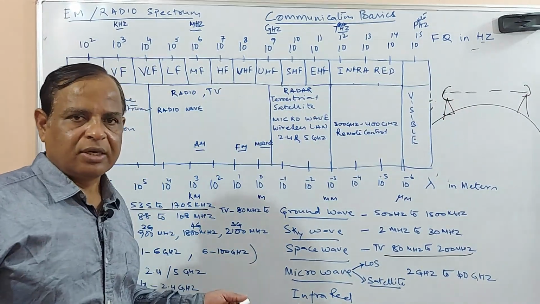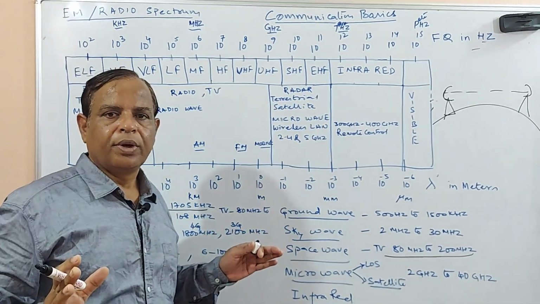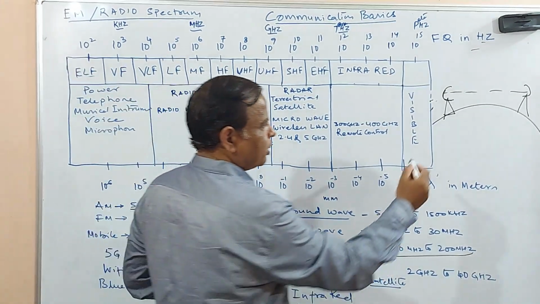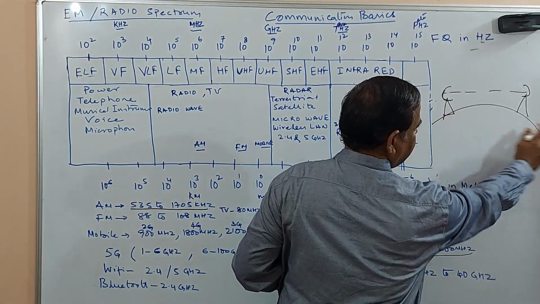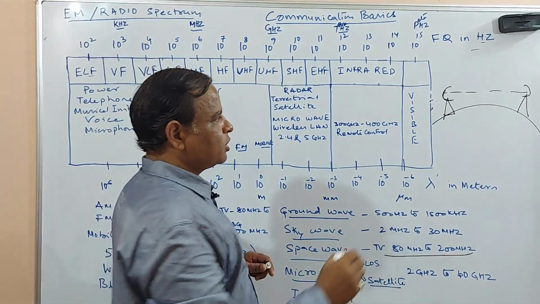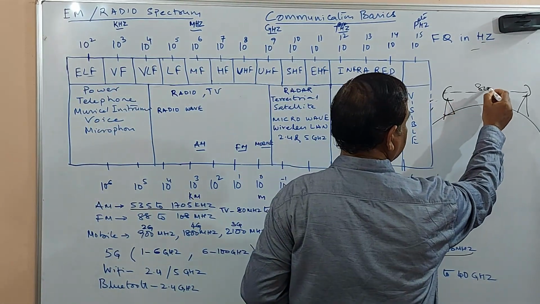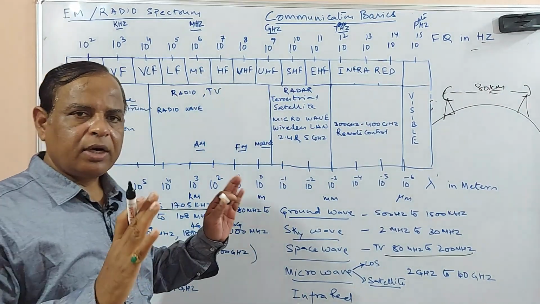There is a restriction on how far this receiver can be, because there is the earth's curvature. If you keep the antenna somewhere here, because the curve is obstructing, you will not be able to receive. So this distance is limited to a maximum of 80 kilometers.